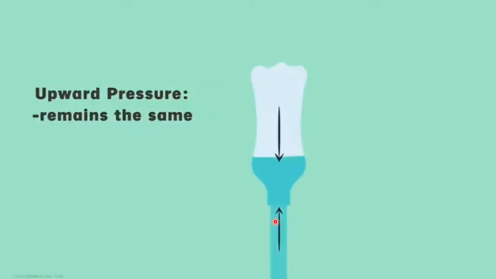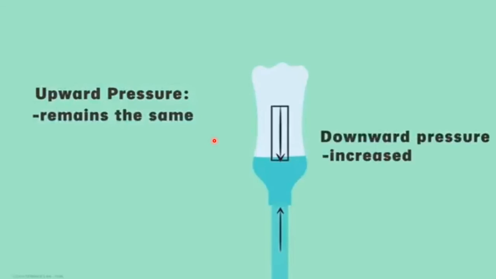The upward pressure remains the same. That means the air is exerting the same amount of upward pressure, but the downward pressure is increased. Now the downward pressure exerted by water is greater than the upward pressure exerted by air.